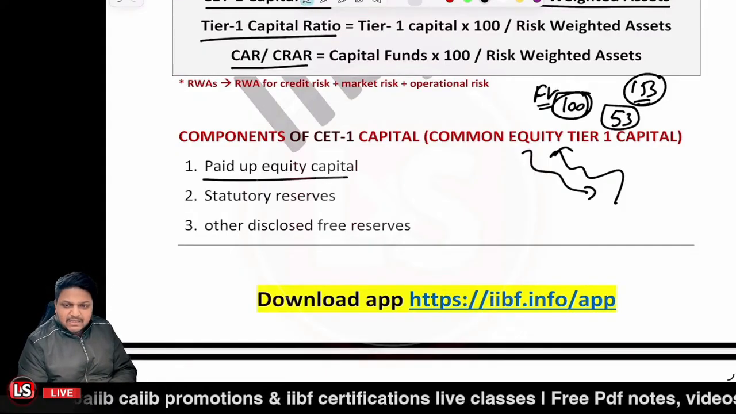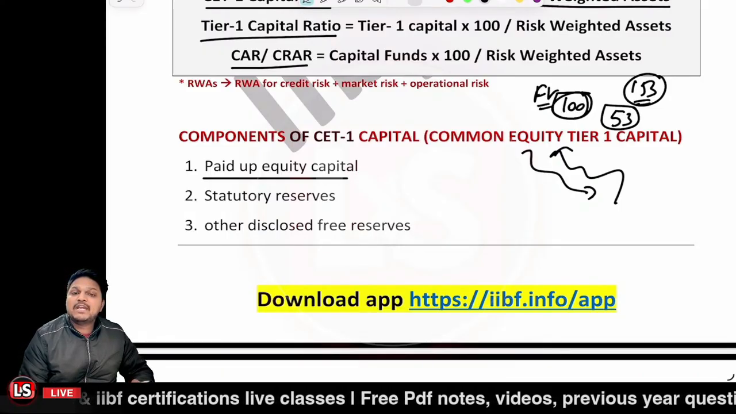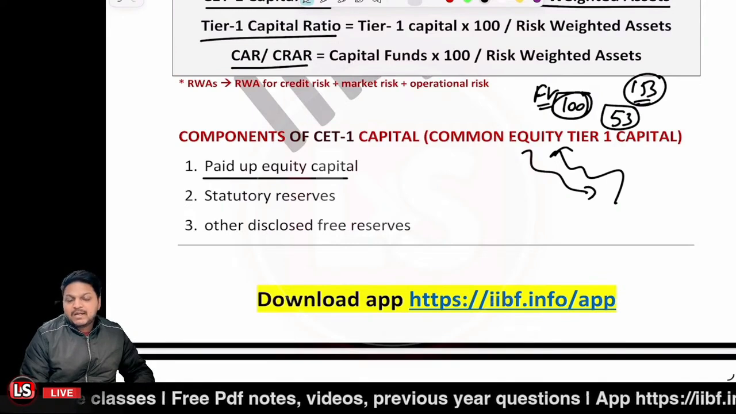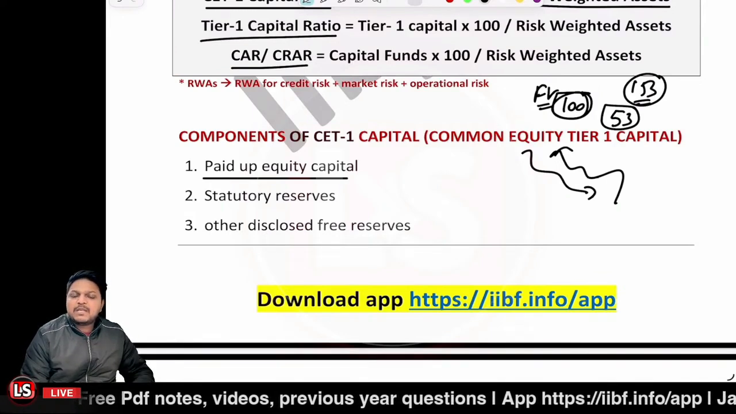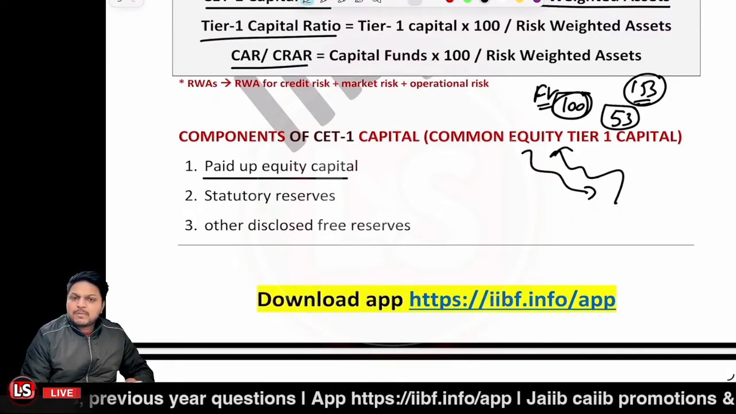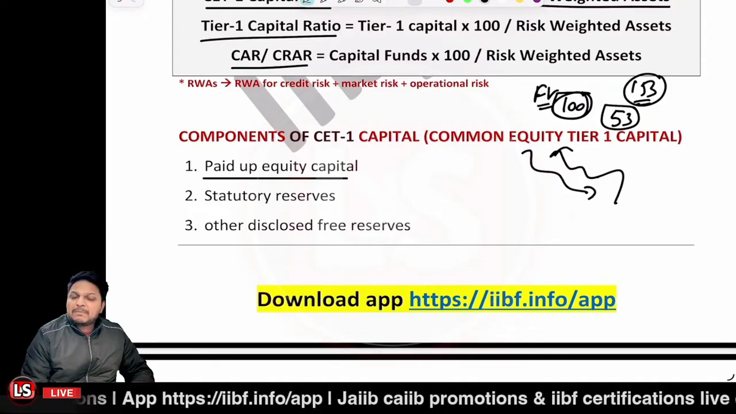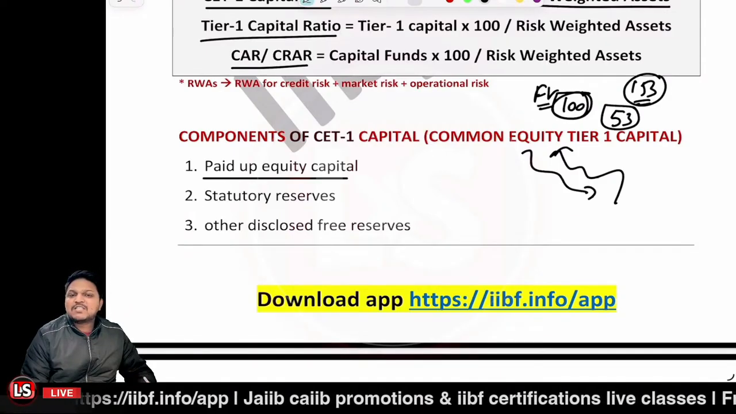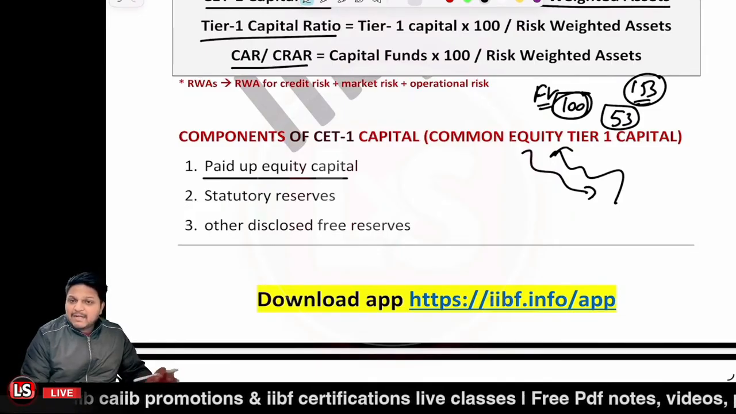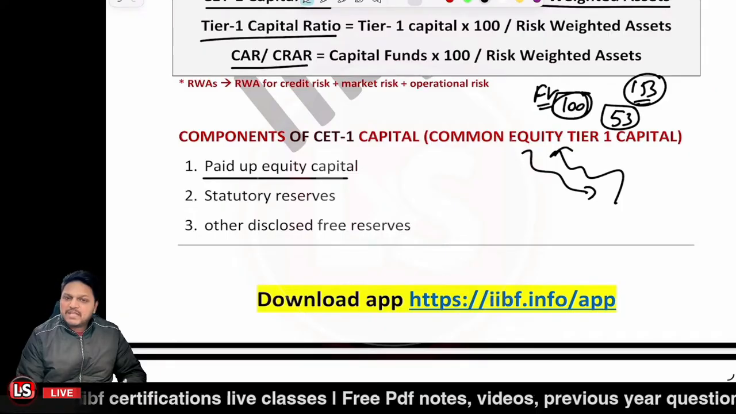If authorized capital is mentioned, it is not a component of the CET1, because authorized capital is the maximum amount of capital that any company or banking company may raise in the market, right? That's another point. So you should understand the difference between authorized capital and paid up capital. Paid up capital showcases the actual amount which has been received by the company and paid by the shareholder, right? So that is the first component of the CET1.